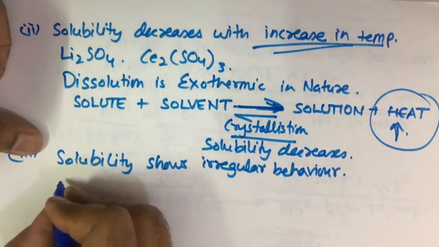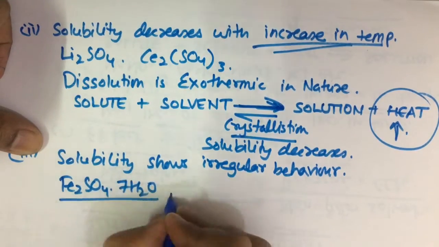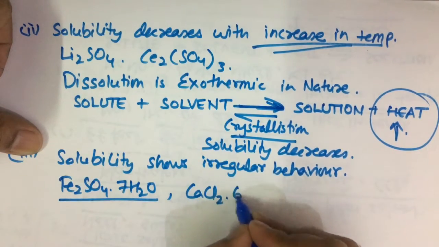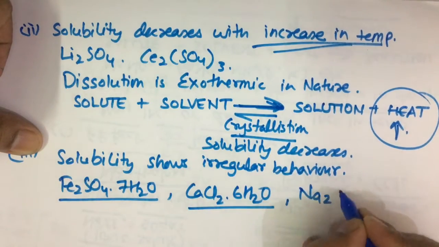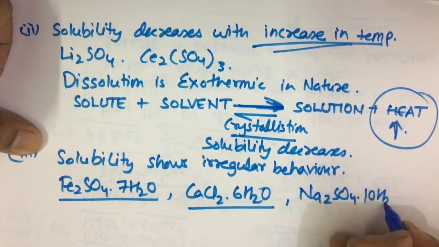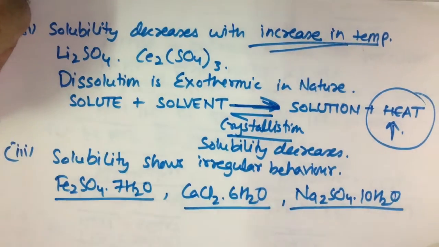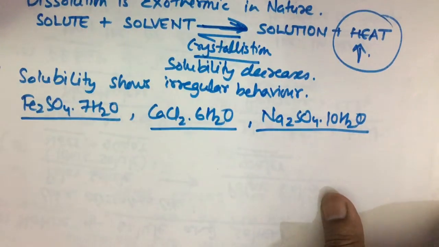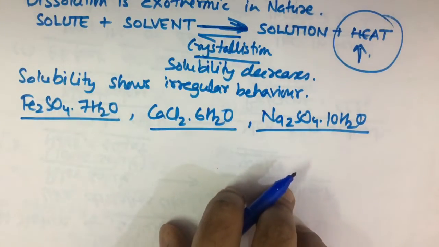The examples are ferrous sulfate heptahydrate FeSO4 7H2O, calcium chloride hexahydrate CaCl2 6H2O, Na2SO4 sodium sulfate decahydrate. These are certain examples where the solubility shows irregular behavior, meaning with increase in temperature the solubility increases and after attaining a maximum it decreases.